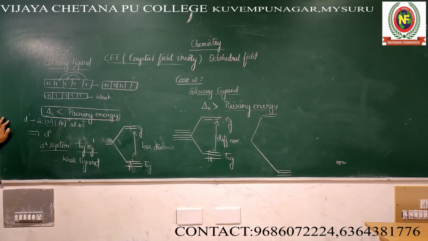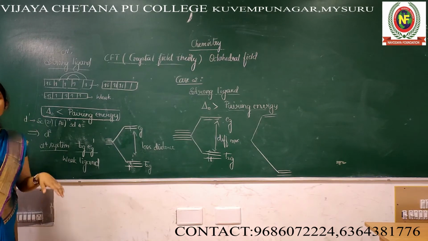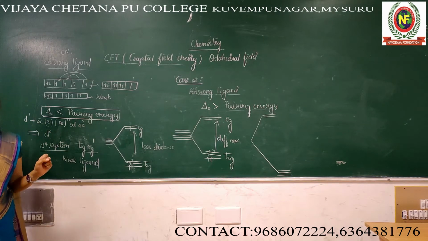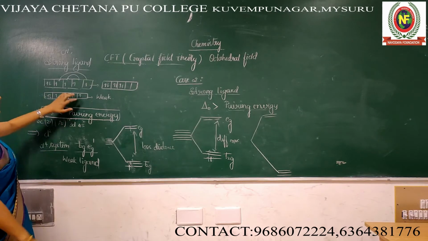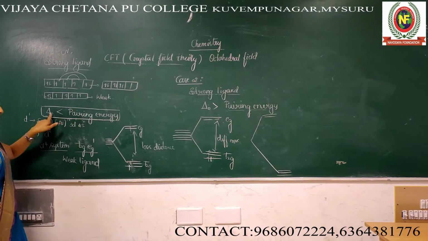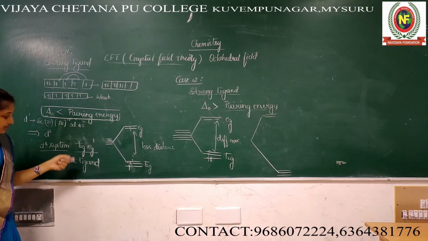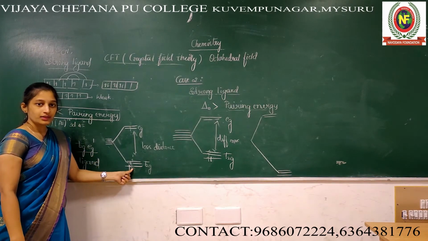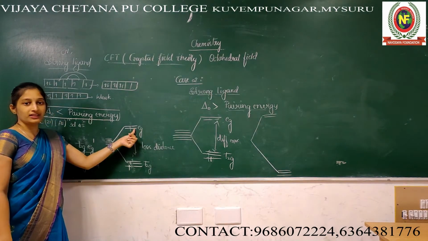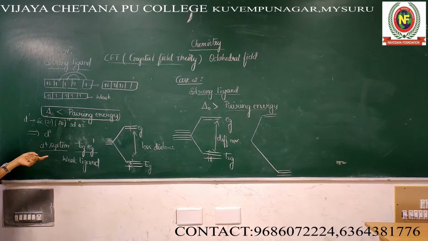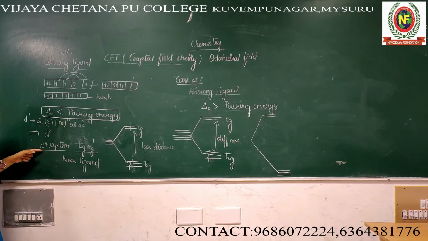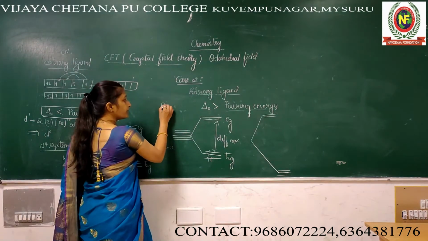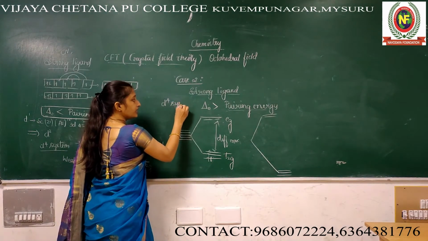Last class, VBT, one of the major drawbacks: there is no distinction between strong and weak field. Why does a strong field pair the unpaired electron? Why not a weak ligand? For that question, we got the answer here. See, pairing energy is more, so it's highly difficult to pair here. Then this electron is easily shifted here. Then the electronic configuration becomes T2G3 Eg1, even though it's a D4 system. This one also is a D4 system.